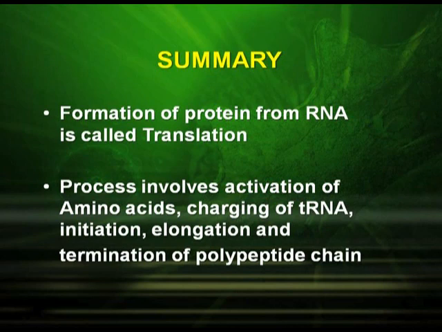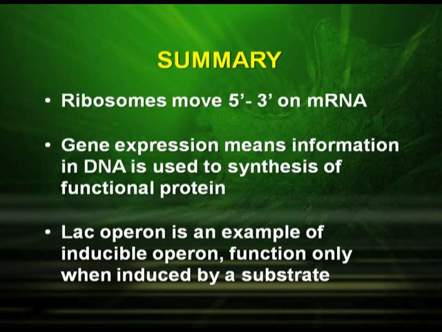Now let us have the summary of the topic. The formation of protein from RNA is called translation. The process involves activation of amino acids, charging of tRNA, and initiation, elongation and termination of the polypeptide chain. Ribosomes move 5' to 3' on mRNA. Gene expression means information in DNA is used to synthesize a functional protein. The lac operon is an example of an inducible operon, which functions only when induced by a substrate.